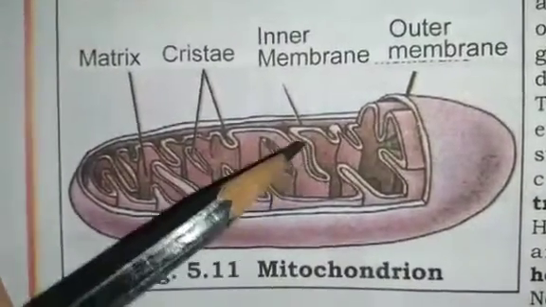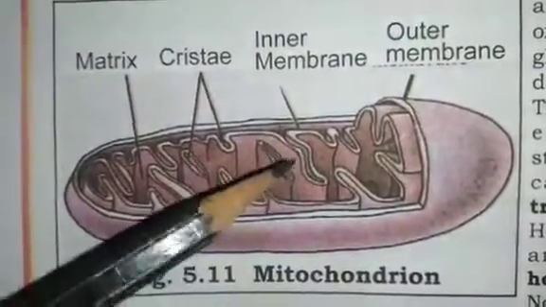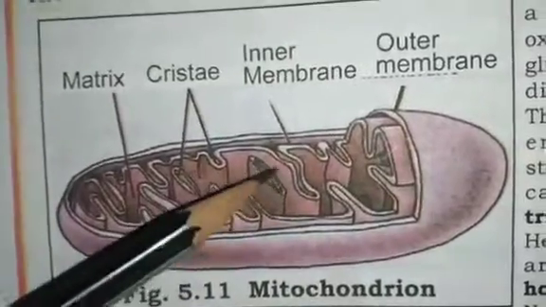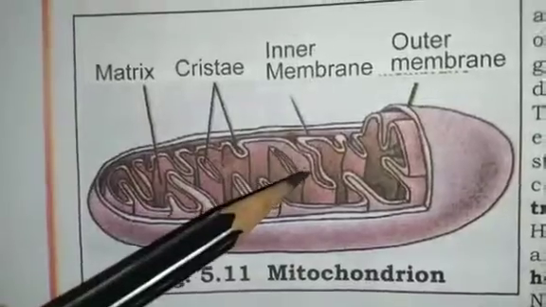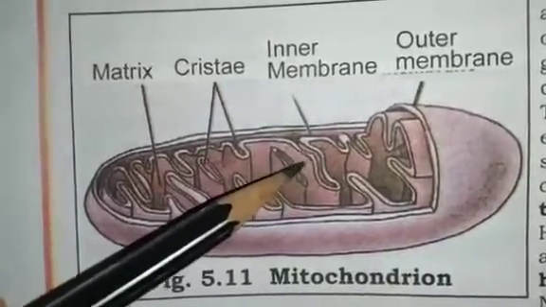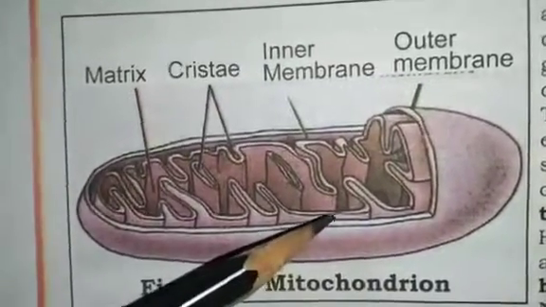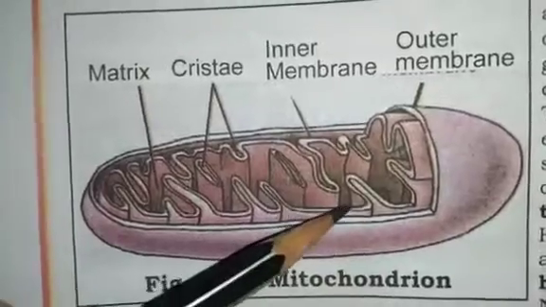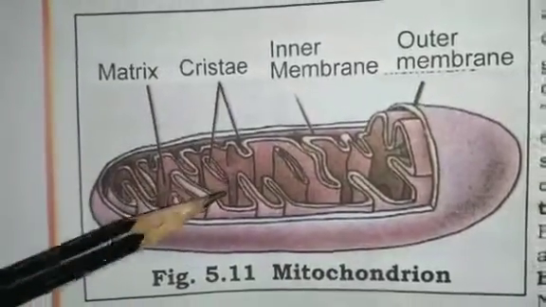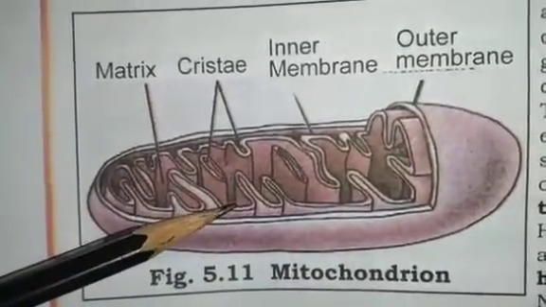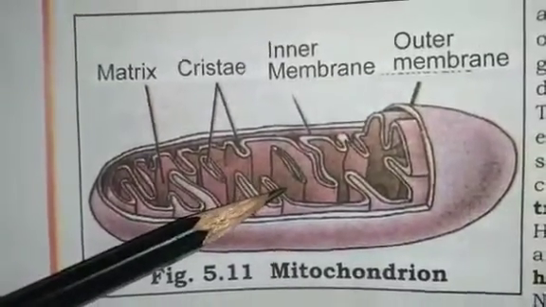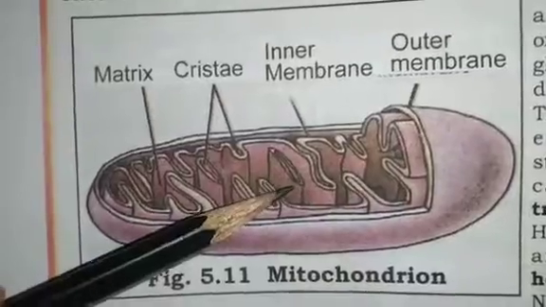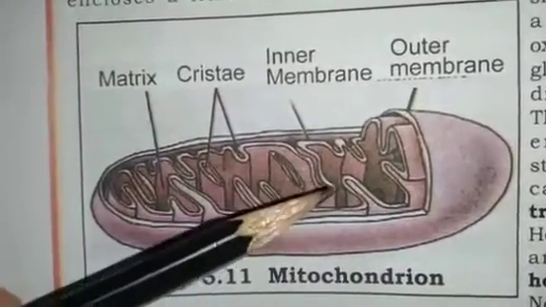ATP is the energy which is produced in living organisms. It is a source of energy for all the different activities, and the energy required for the chemical activities needed for life is released in the mitochondria in the form of ATP. ATP means adenosine triphosphate.